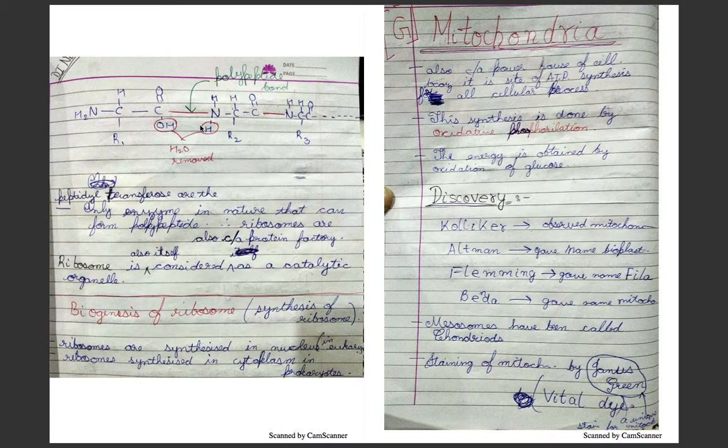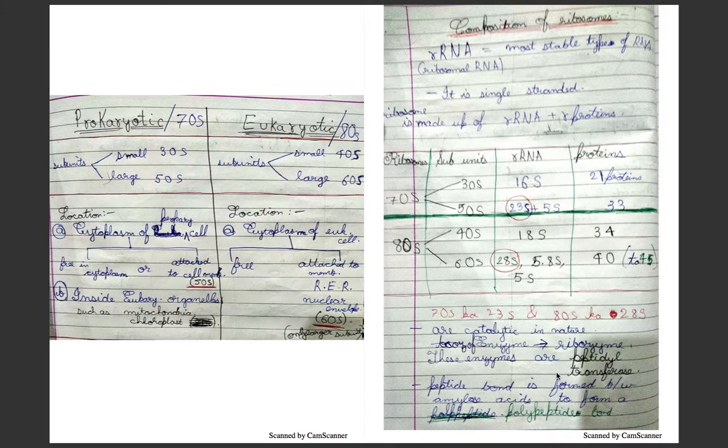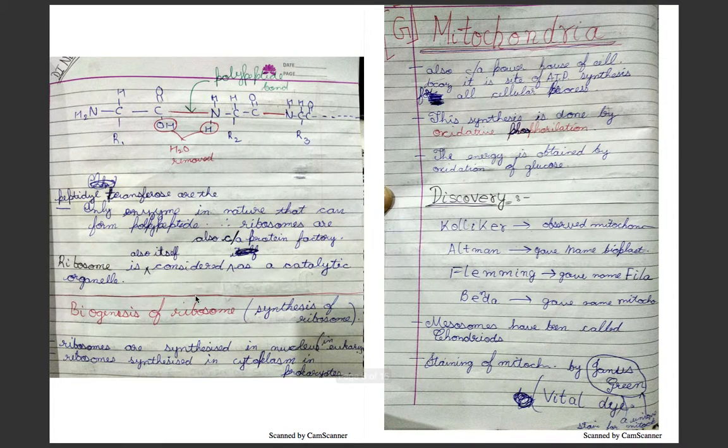Now, a ribosome is also itself considered a catalytic organelle just because it has the catalytic enzyme peptidyl transferase. Biogenesis of ribosomes, that is synthesis of ribosomes, usually occurs in the nucleus in eukaryotes and the cytoplasm of prokaryotes. Now, mitochondria, the other organelle, is also known as the powerhouse of the cell because it has ATP synthesis for all the cellular processes.